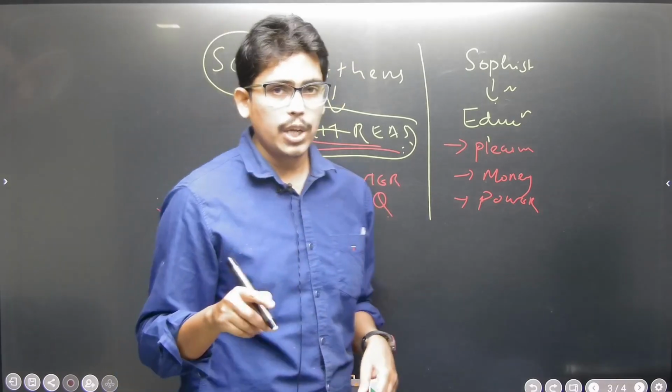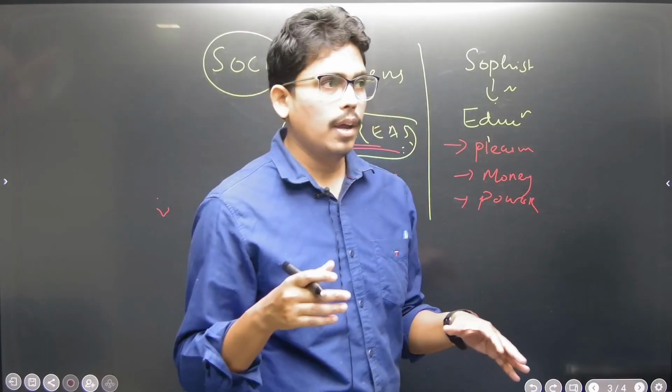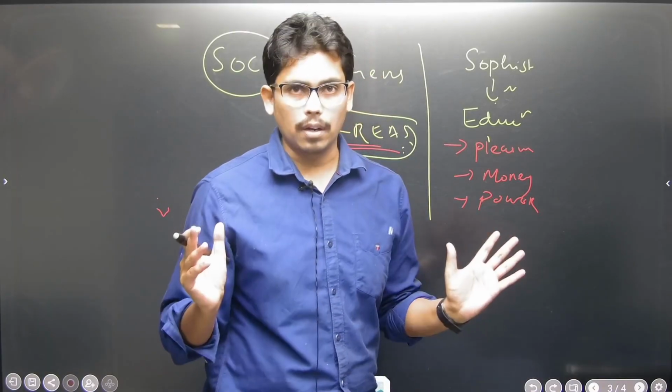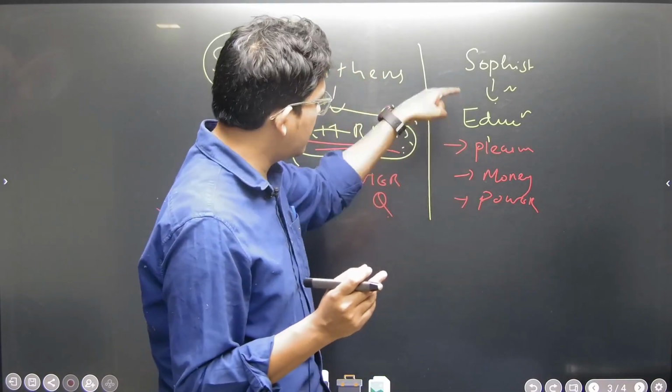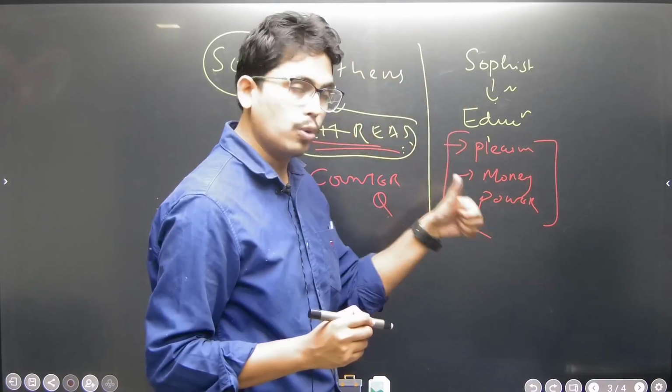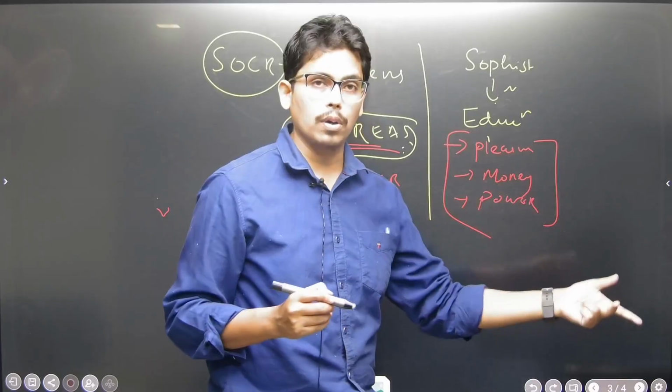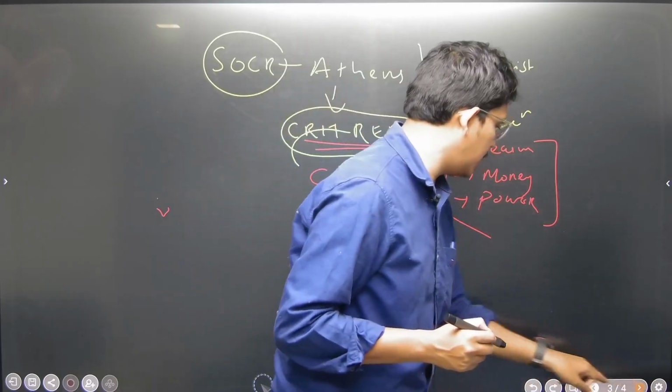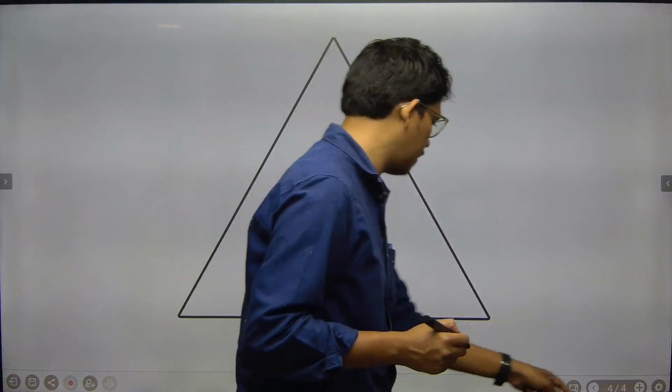Without countering, you can't develop critical reasoning. Then it's like blind slavery. Sophists were teaching this kind of methodology: how to earn pleasure, how to earn money, how to earn power.